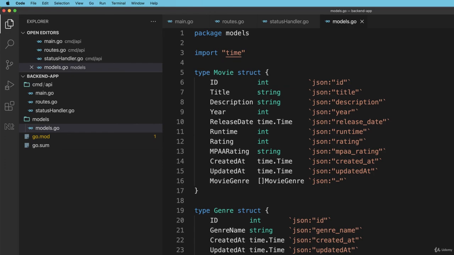And I stick it in its own package just because it's clean, and I like to do it that way. If you wanted to put these in the main package, you feel free to do so, but I'm going to leave them in their own package. So we have that defined.